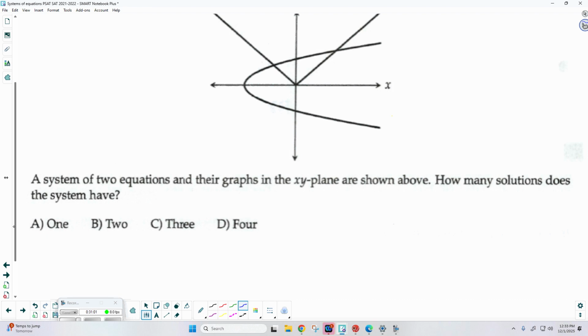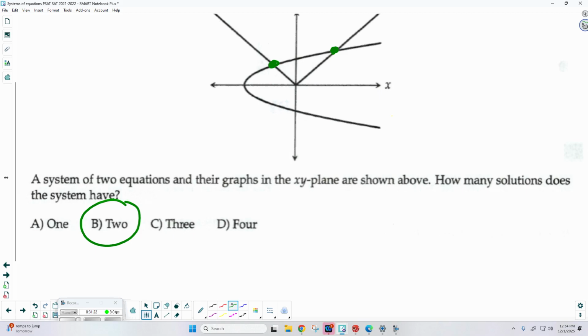Where they intersect. That's exactly right. So the parabola and this absolute value, they intersect in 2 locations. So whatever they are, they would just have 2 solutions. We don't have to find those. Unless anybody wanted to, just for the fun of it.